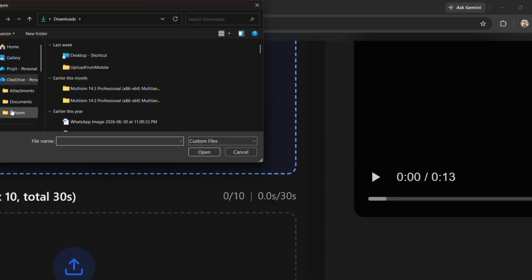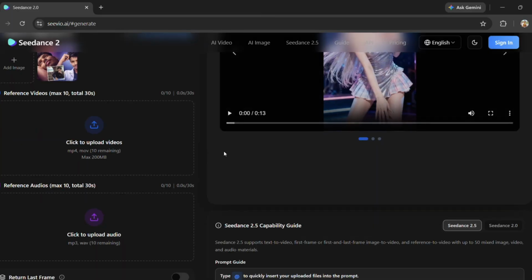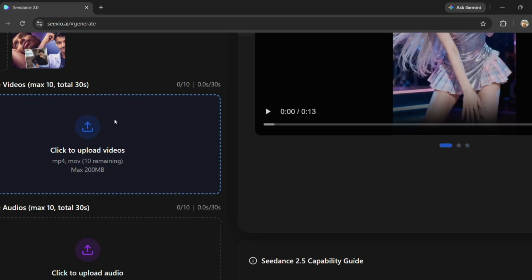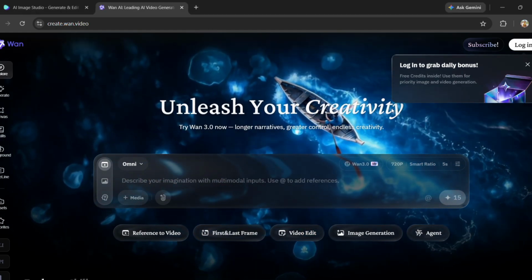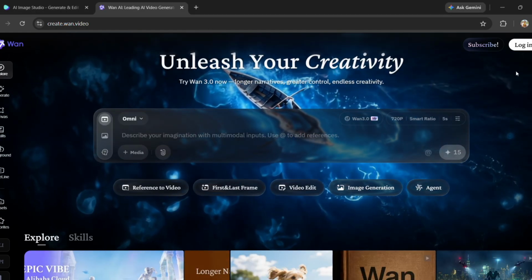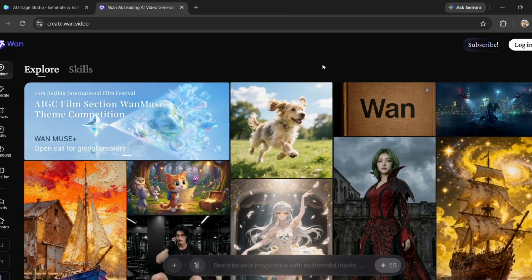ByteDance says the model was specifically upgraded for motion stability, realism, and controllability. Wan can also produce impressive cinematic results, but the experience can vary depending on the version, interface, settings, and hardware. For straightforward, high-quality generation, I'd give Seedance the edge.